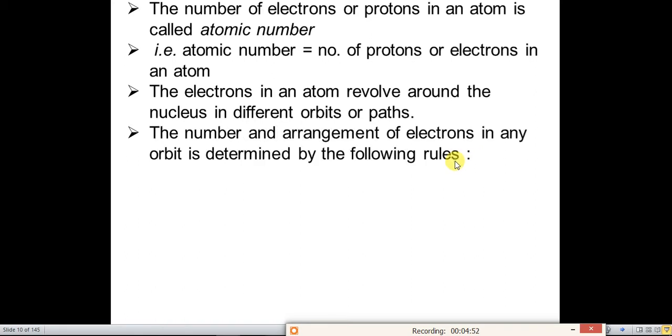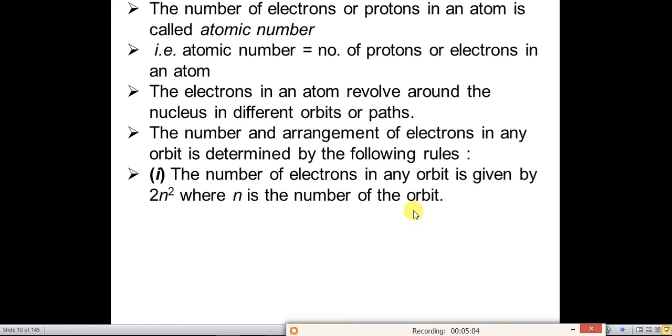There are many rules by which the orbit of an electron is determined. So we will see the rules one by one. The number of electrons in any orbit is given by 2n².